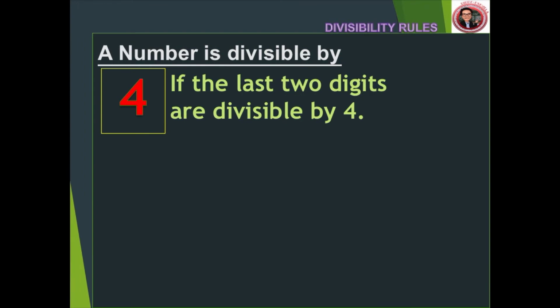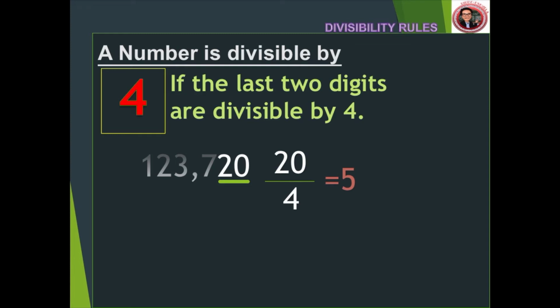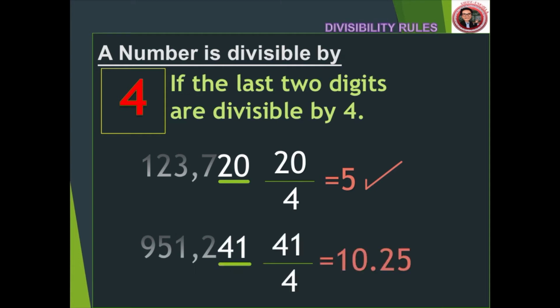Okay, next. A number is divisible by 4 if its last two digits will give us a whole number when divided. For example, the last two digits, 20, when divided by 4 will give us a quotient of 5. So the original number is divisible by 4. However, this example, which ends with 41, when divided by 4 will give us a quotient of 10.25, which is not a whole number. So what does it mean? It simply means that the original number 951,241 is no way divisible by 4.